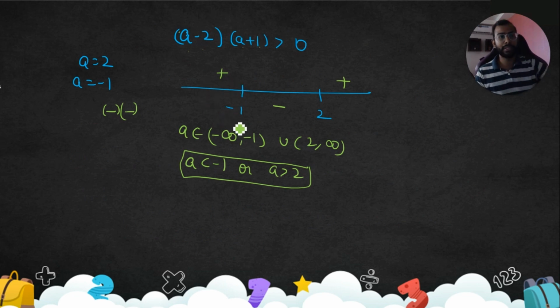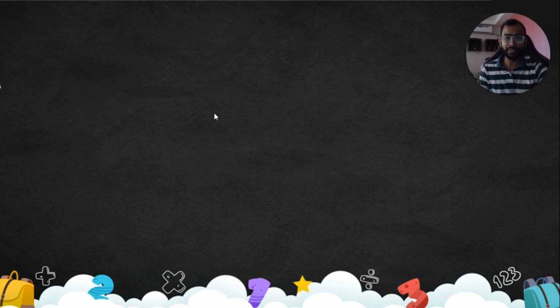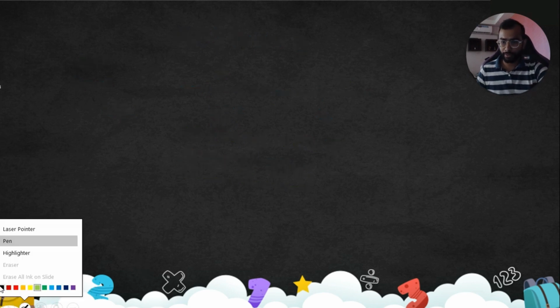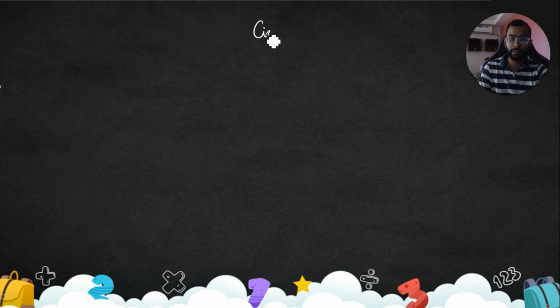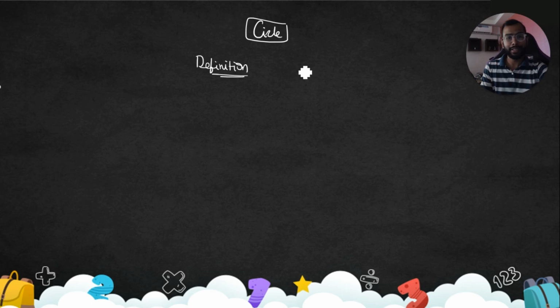Okay, nice. Let's summarize what we have seen today. So we started with the circle. We started first with the definition. There is a fixed point and there is a fixed distance, and when we talk about the locus of all such points, it is nothing but a circle.